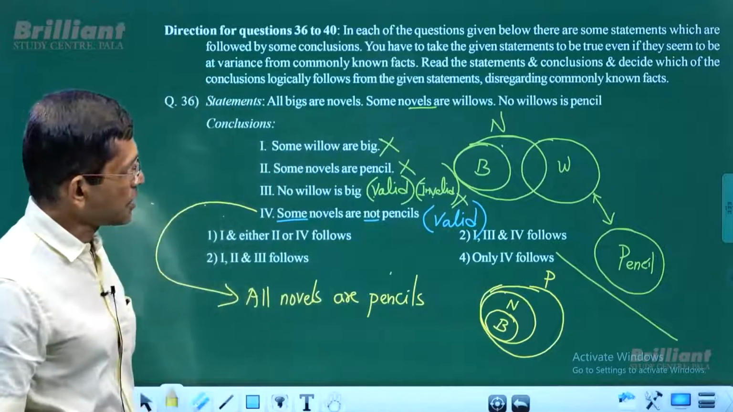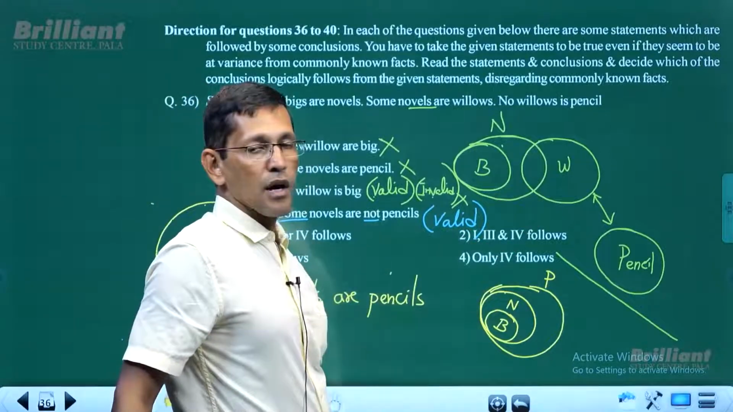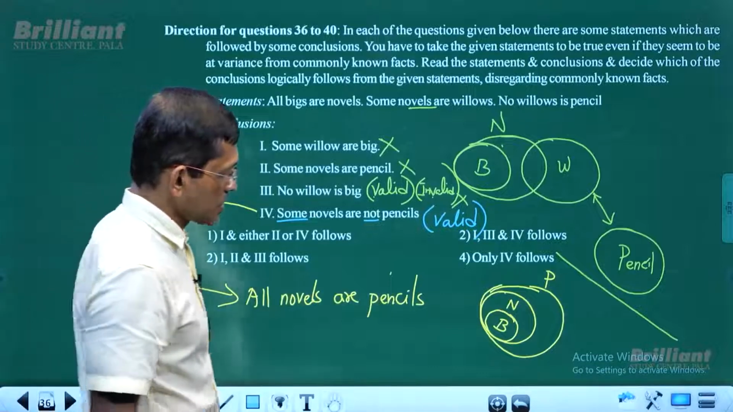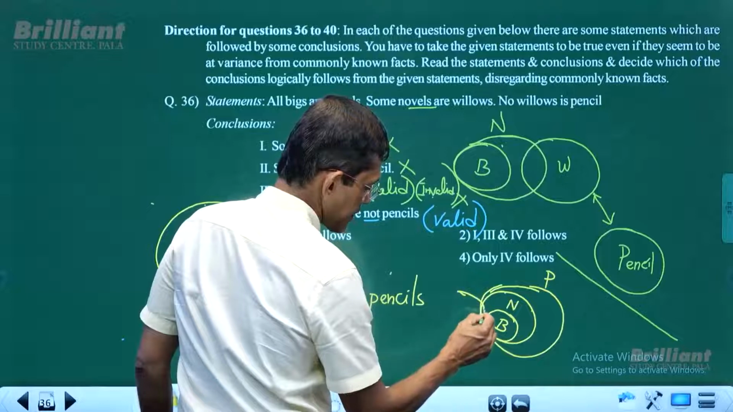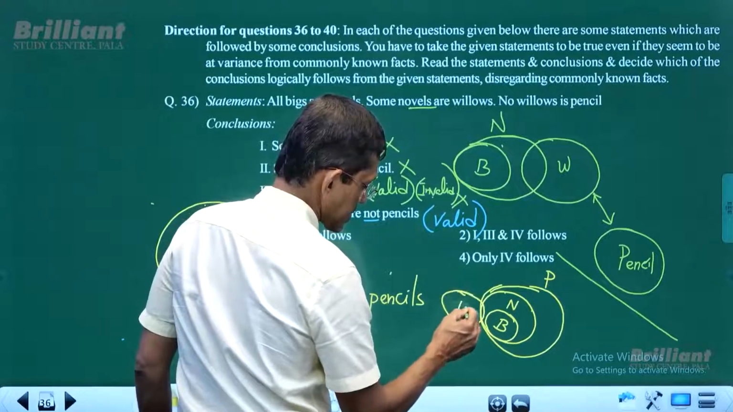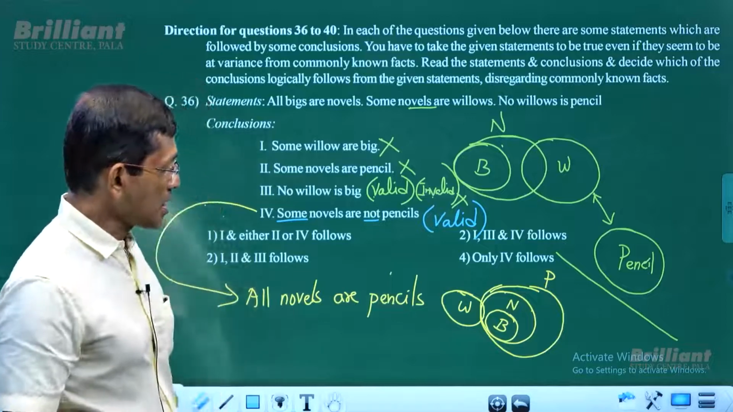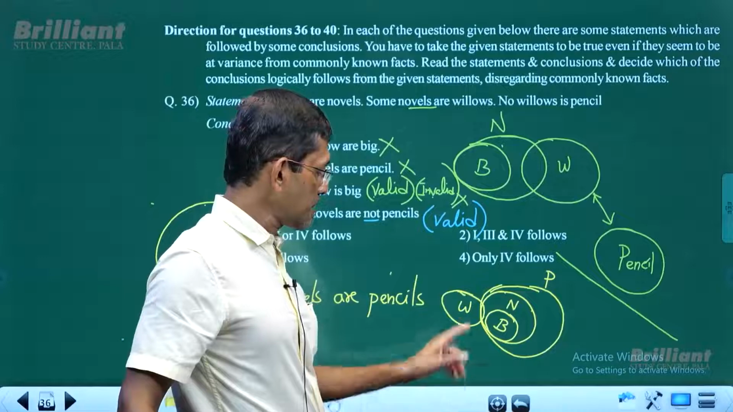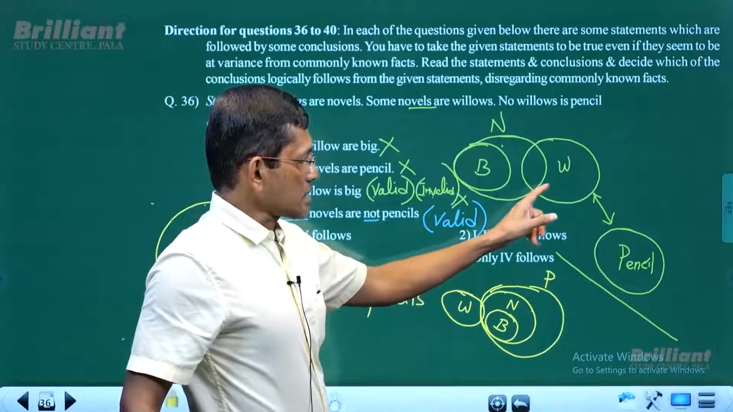Now willow. Willow is what? Willow is intersecting with the novel. Some willows are novels. So we have novels here, then we have to have willow here. Willow must be intersecting with the novels. So when willows are intersecting with the novels, you look at this.